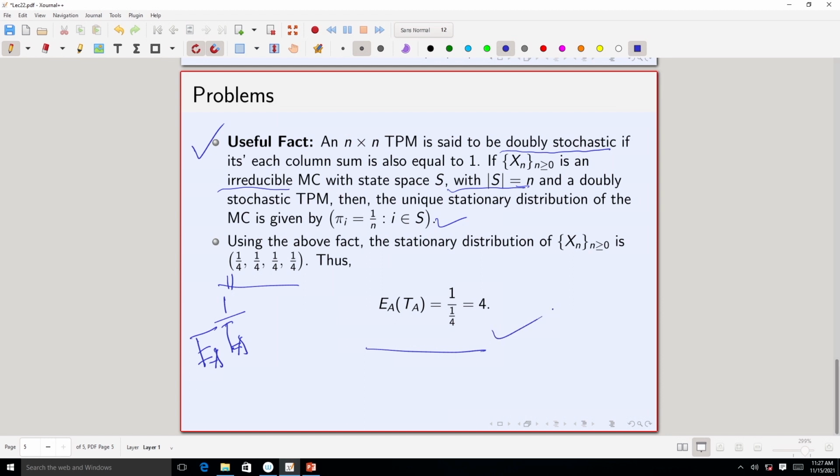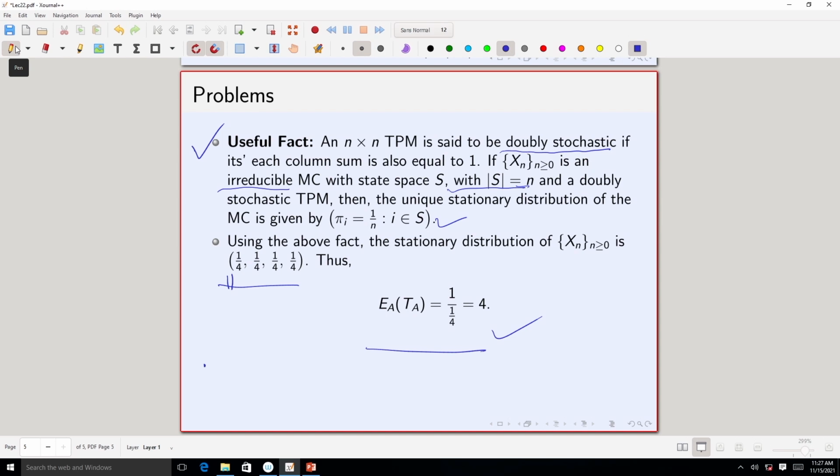So, you get this thing, because if 1 over E_A[T_A] is equal to 1 by 4, then you get that E_A[T_A] is equal to 4. So, you see, just by finding the stationary distribution, we can say what the expected or mean return time to A, starting from A, is, and we get it as 4.